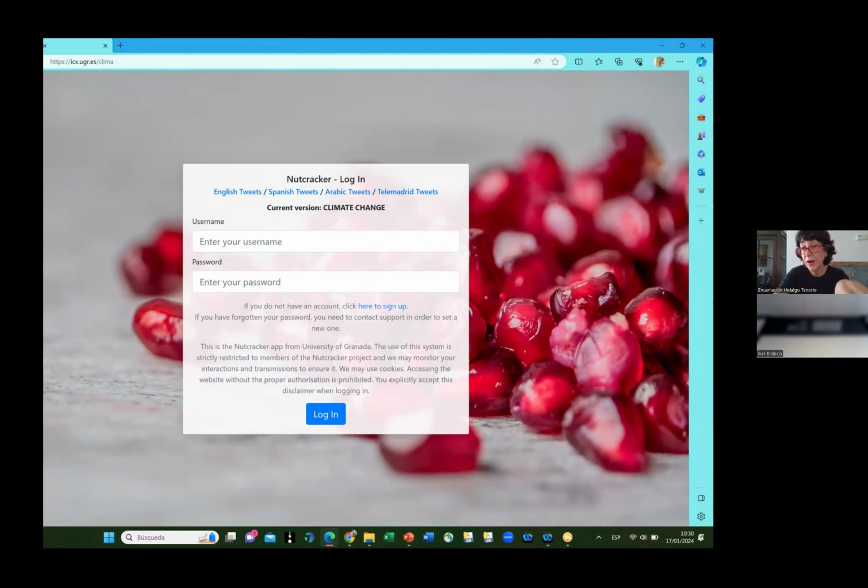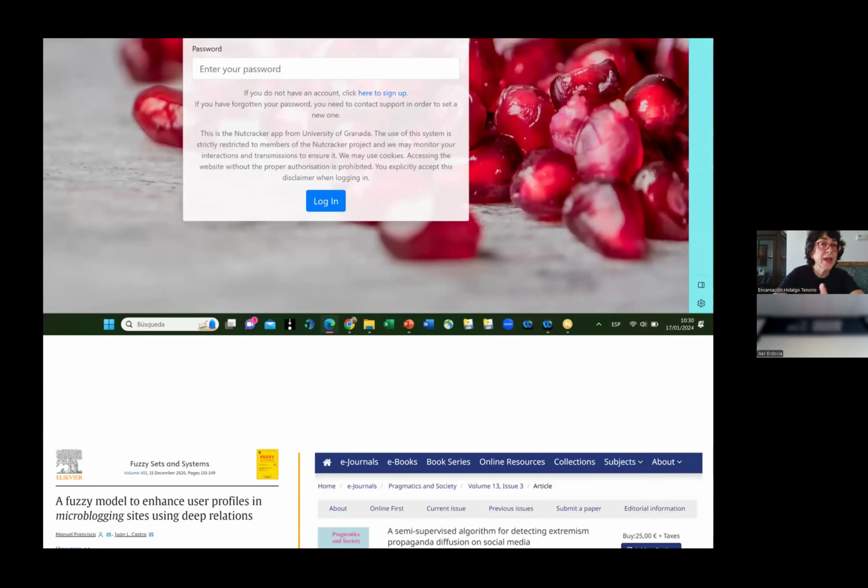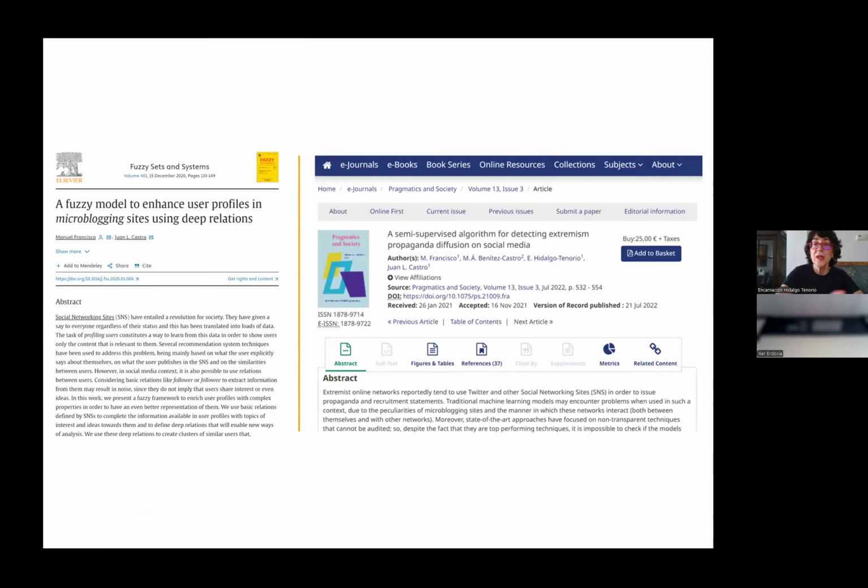It is there on a server in our university. It's being used now by different police forces, and Europol has started using it as well. We don't know how, because it is open access, so it's available to anybody who might be interested in using it. I will explain it later. Again, if you want to know more about it, there are some publications where you can read about that. Just let me know and I will share them with you straight away.